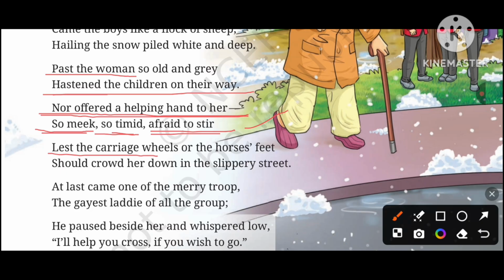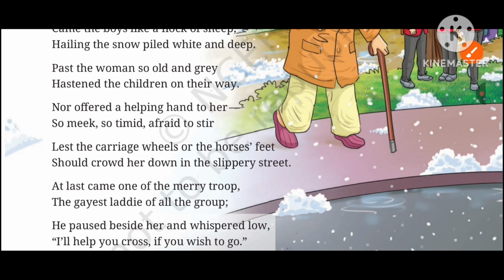Lest the carrier's wheels or the horse's feet should crowd her down in the slippery street. Crowd down, here we can say knock down. So she was afraid the carrier's wheels or horse's feet might hit her or knock her down.